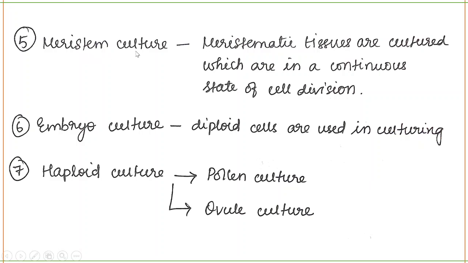Next is meristem culture. What is the meaning of meristem? Meristematic tissues are those which are in a continuous state of cell division. Very active cells. Next you have embryo culture. Embryo culture means diploid cells are used in the culturing. Haploid culture means you will grow either pollen culture or ovule culture. In embryo culture you can start from the zygotic stage.